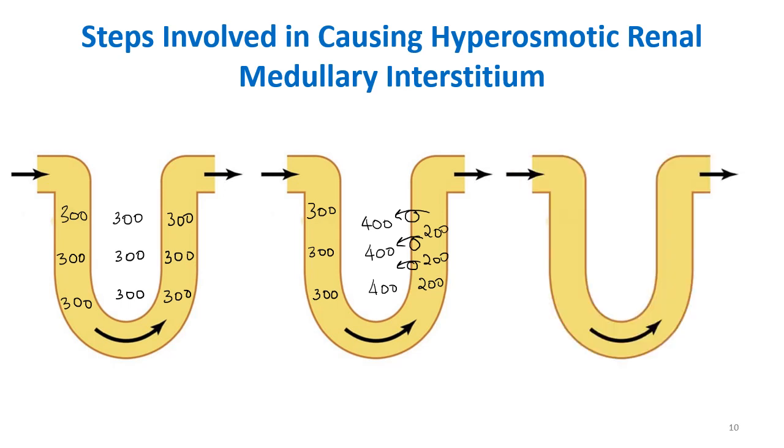So next figure, what will happen? There will be equilibrium between these two, the thin descending limb and the interstitium. So what will be the values? Here it was 400, right? So in the thin descending limb also it will be 400. They will equilibrate. Why? Because as I said before, this is permeable to water. So water will move out to maintain this equilibrium. Okay. So here it has become 400. Here also it has become 400. Here it was 200, 200 and 200. So here you can see that by this step itself the concentration in the interstitium has increased. Now we have to write the next set of steps.